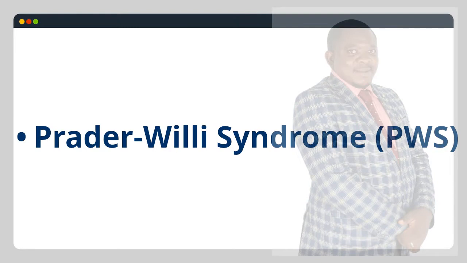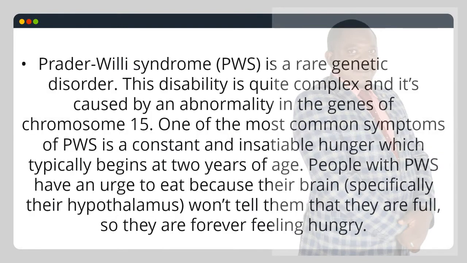Prader-Willi syndrome, PWS. Prader-Willi syndrome, PWS, is a rare genetic disorder. This disability is quite complex, and it's caused by an abnormality in the genes of chromosome 15. One of the most common symptoms of PWS is a constant and insatiable hunger which typically begins at 2 years of age. People with PWS have an urge to eat because their brain, specifically their hypothalamus, won't tell them that they are full, so they are forever feeling hungry.